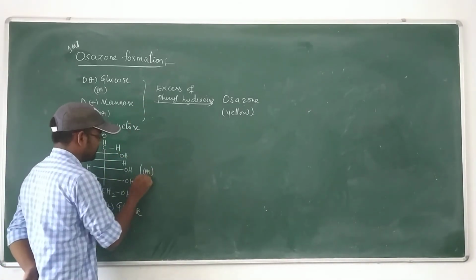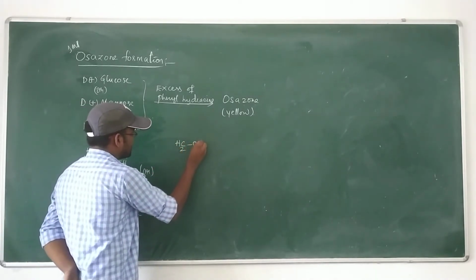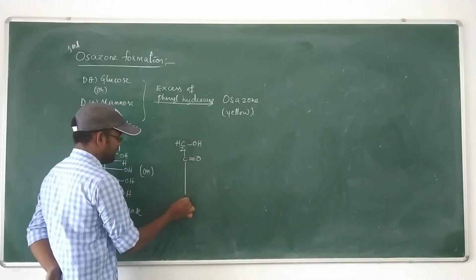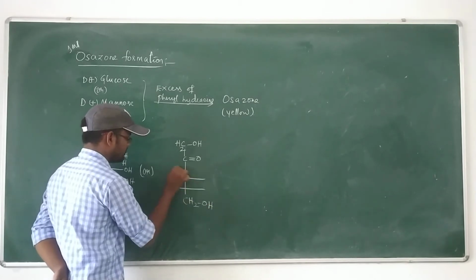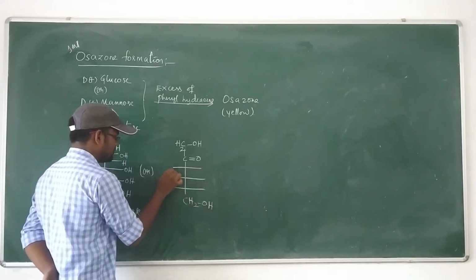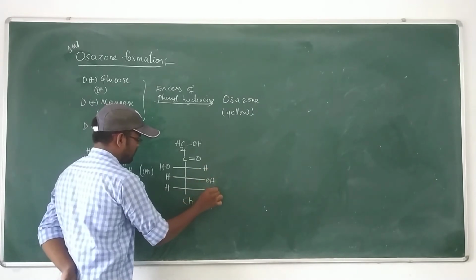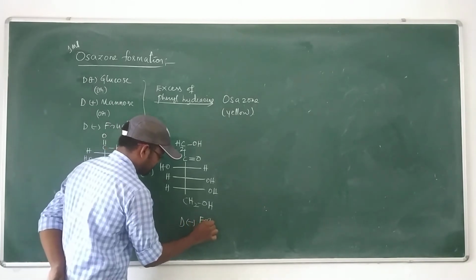Or D minus fructose looks like this: CH2OH as the first carbon atom, the second carbon atom C double bond O, then the remaining CH2OH, H, H, OH, H, OH and OH. This is D minus fructose.